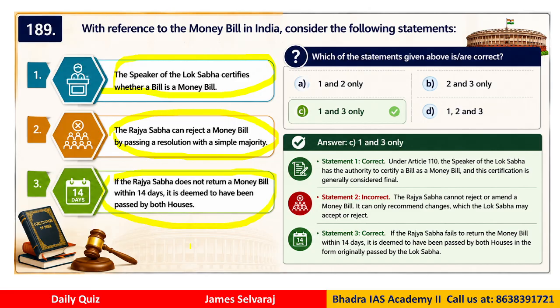So which of the statements are correct? So statements 1 and 3 are correct. Why? Because Rajya Sabha cannot actually reject or make changes to a money bill. It can only make some suggestions, but the Lok Sabha will have to accept or reject that part. So Rajya Sabha has got a limited power when it comes to the money bill. Clear now? So therefore, statement number 2 is incorrect.